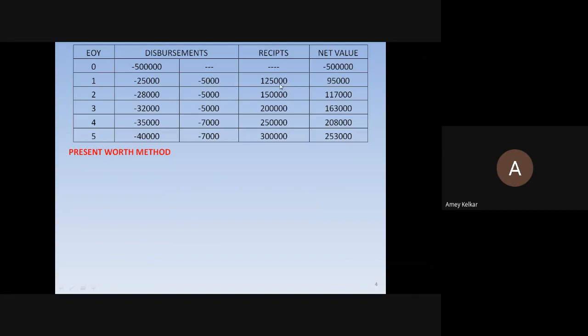And for that year, you are receiving 1,25,000. So your net value comes out to be 95,000. Is this first row calculation clear to you all? Yes, sir.